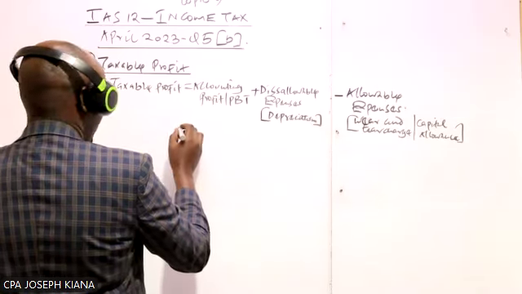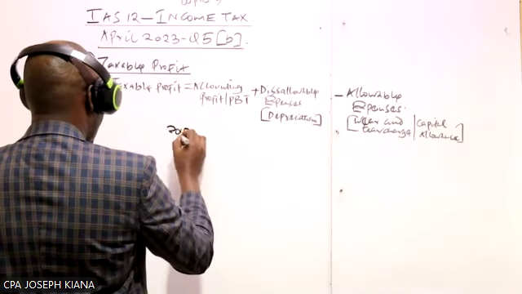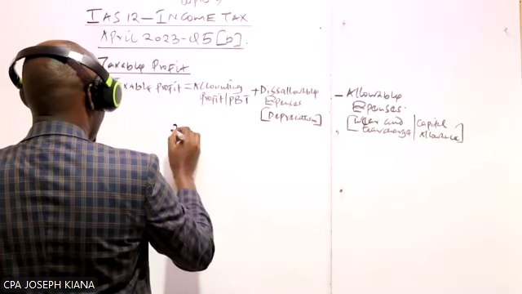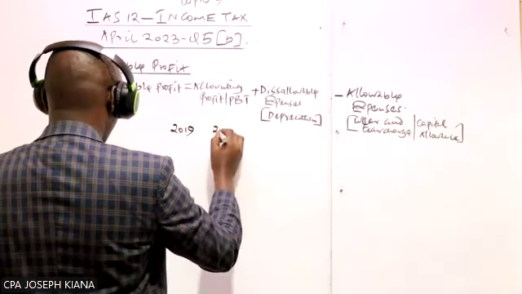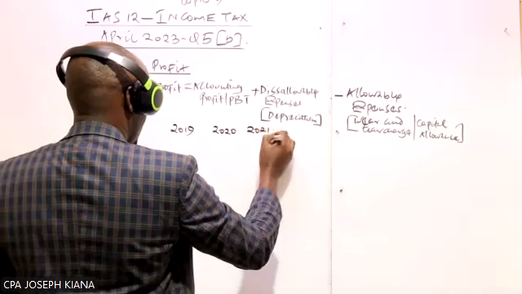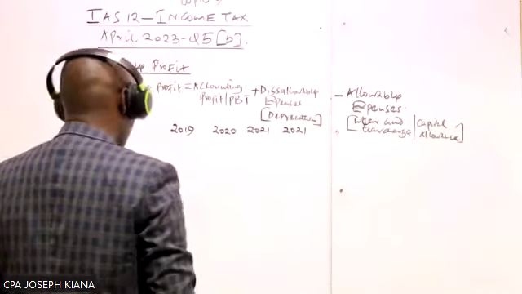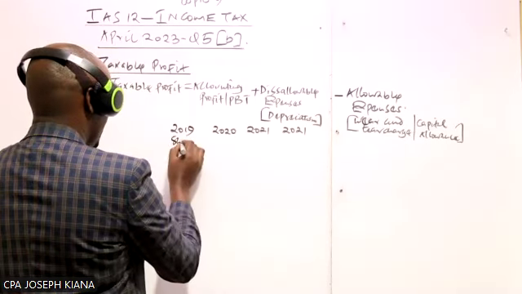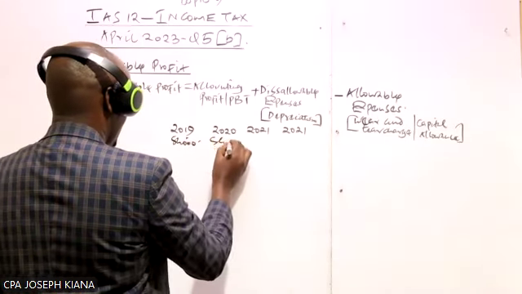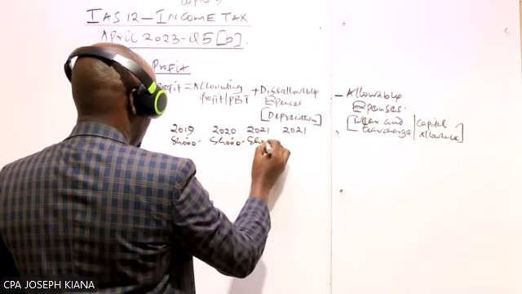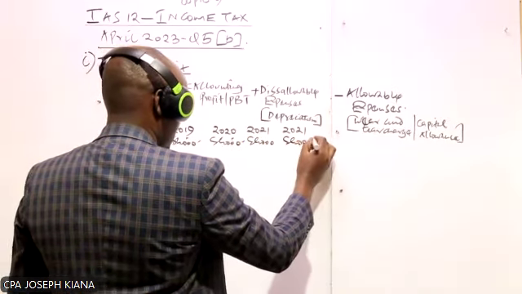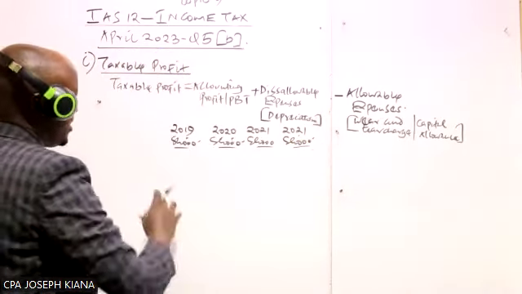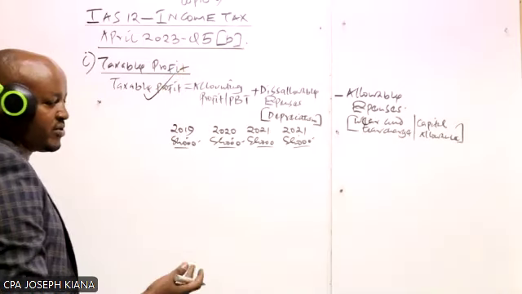So we are going to have those columns here. 2019. We're going to have the first year here, which is 2019, 2020, 2021, 2022. And also, if you check on the figures we're given for the profit before tax, you can see those figures are in thousands of shillings, like that. So therefore, we are required to compute this taxable profit. How are we going to compute this?